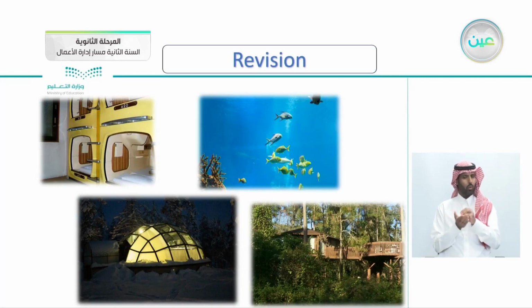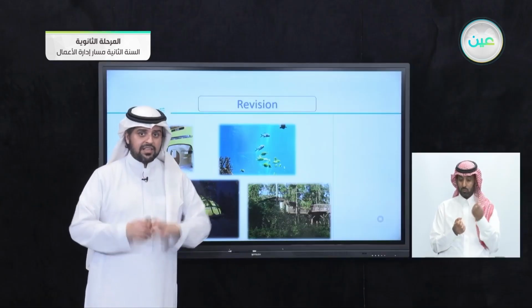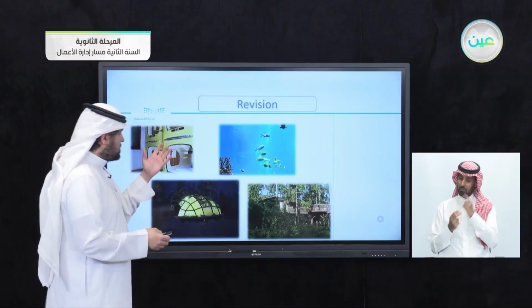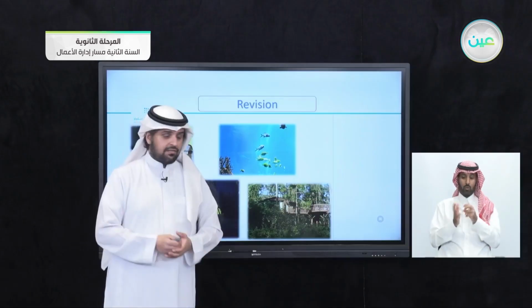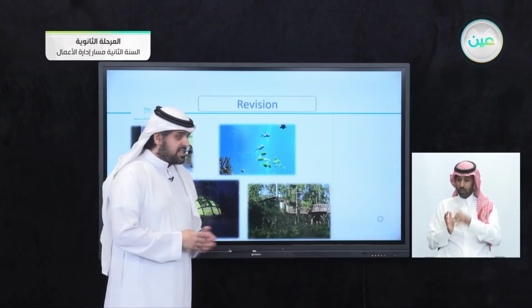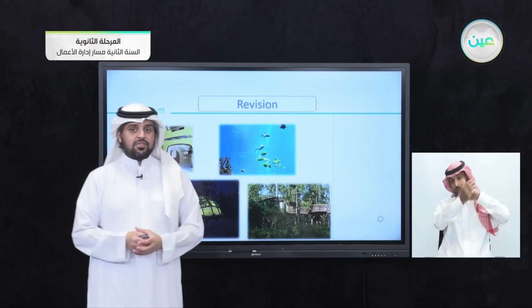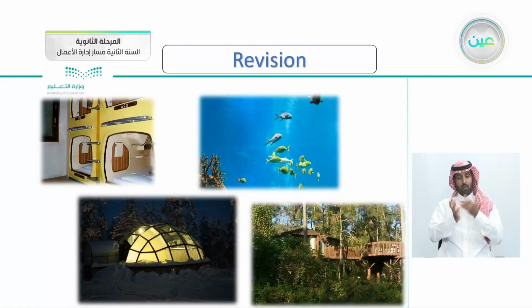If you remember, we talked about unique hotels, maybe one-of-a-kind hotels, as you can see here in the pictures, the capsule hotels and the undersea hotel. It's a hotel under the sea. And the top of the trees or tree house hotels, let's call them like that, and the igloo hotels in Finland. The igloo hotels, whether it's a glass igloo or a snow igloo. Of course, which one do you find really intriguing? Which one interests you? So this is up to you.